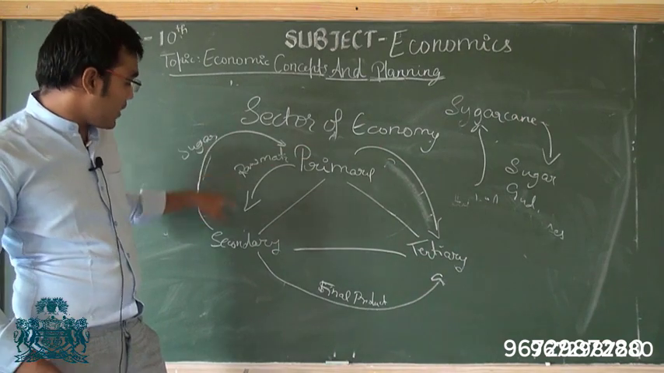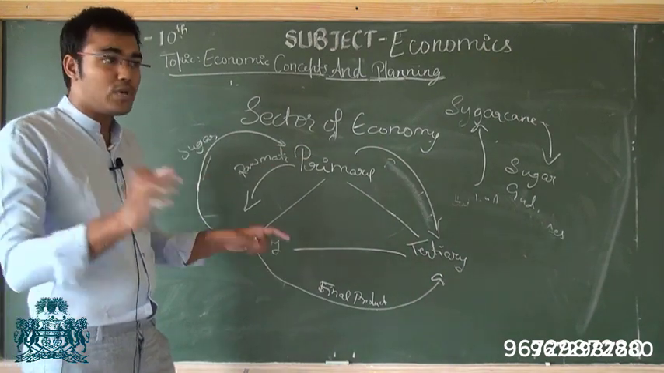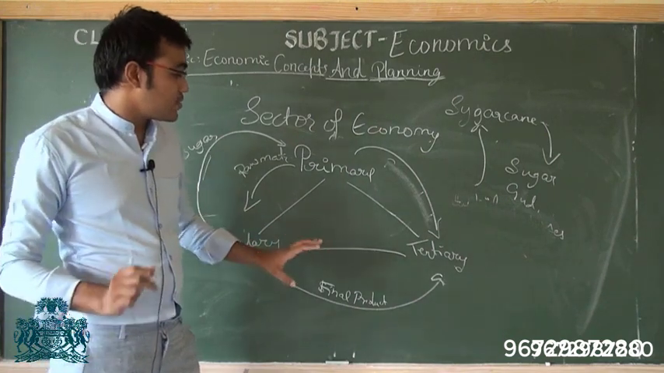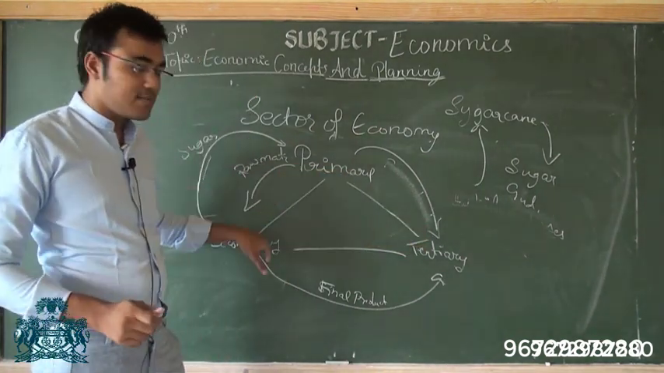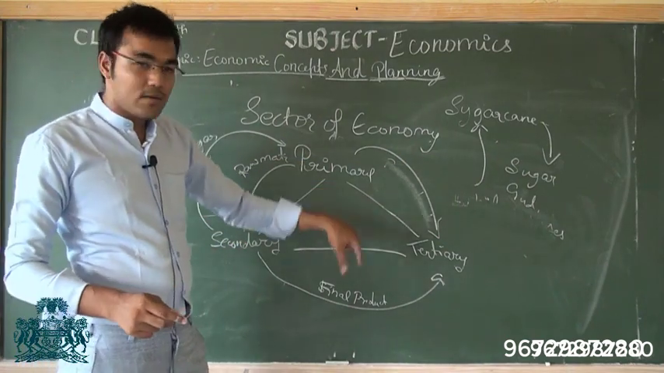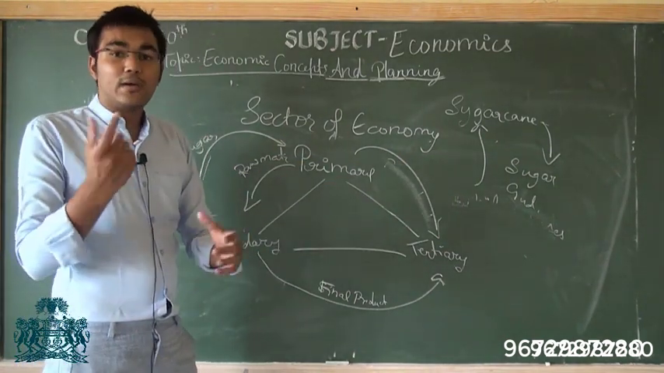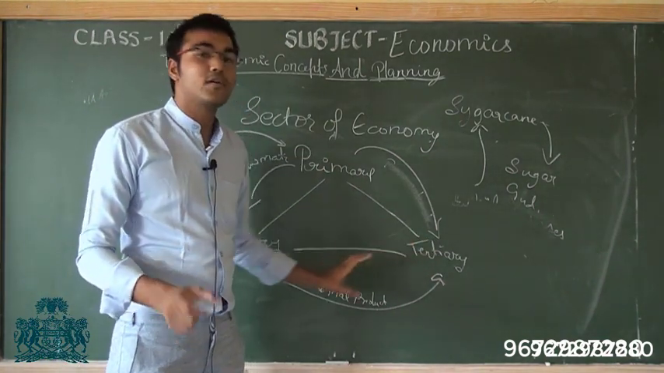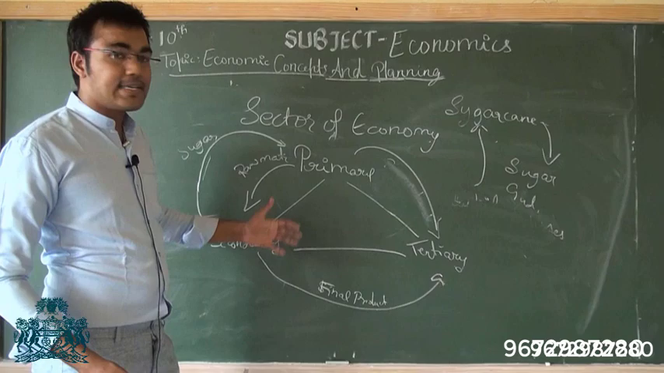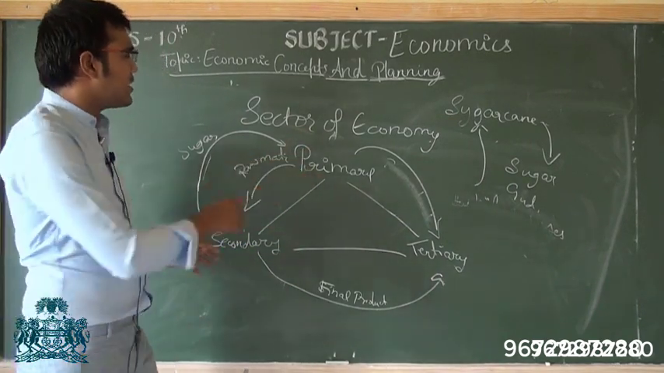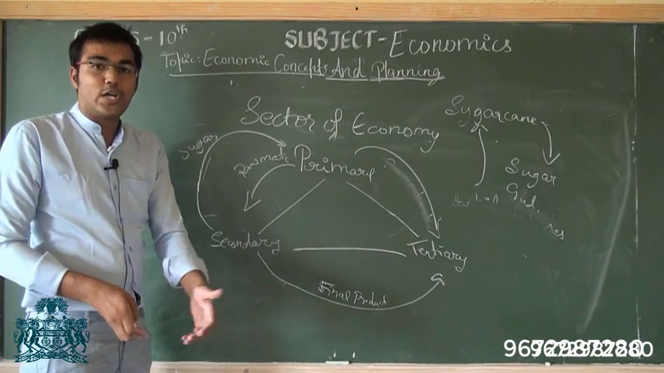For the movement of raw material to the secondary sector, you need trucks and you need the transportation sector. That will be provided by the tertiary sector. Similarly, for movement of the final product to the consumer, you need the tertiary sector. Similarly, you need money that is provided through the banking system, which will also be provided by the tertiary sector. So these are the sectors which are interrelated, and it tells us about the three sectors and their contribution to the Indian economy.